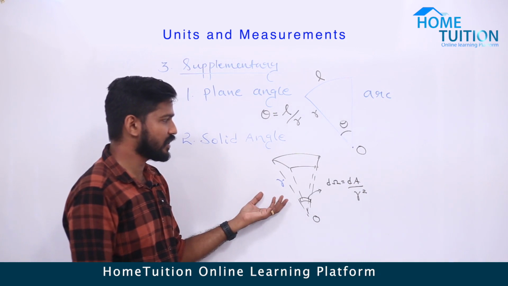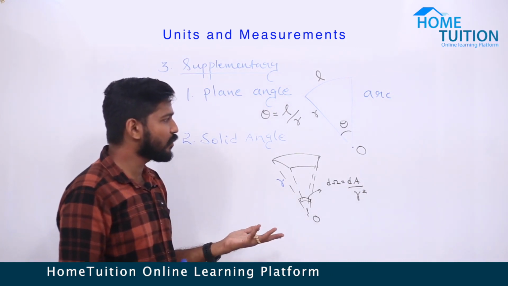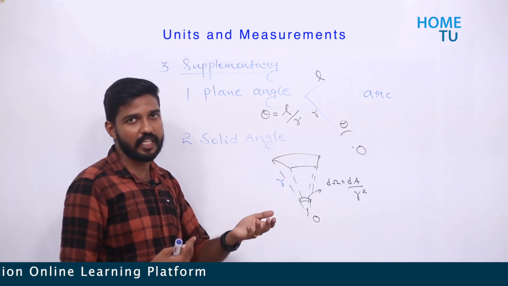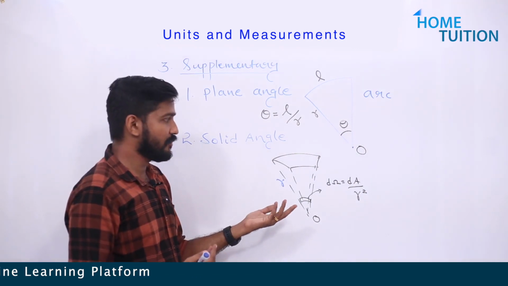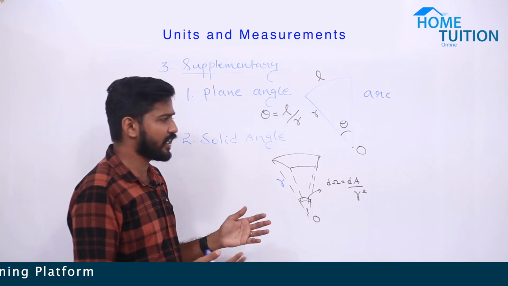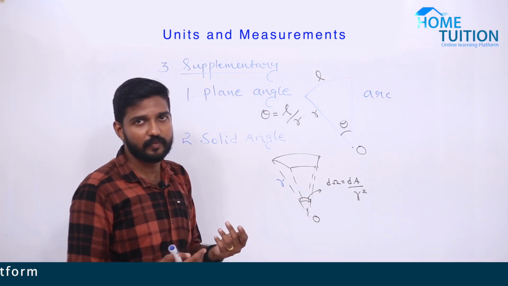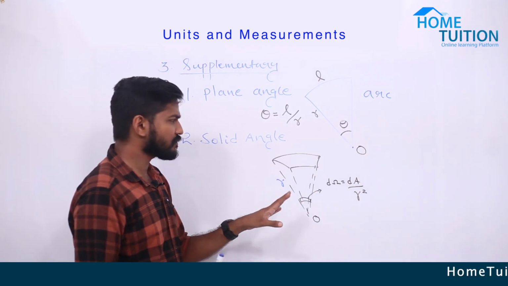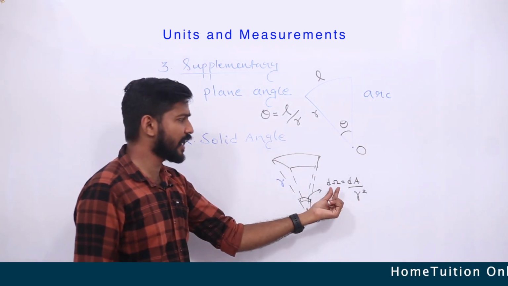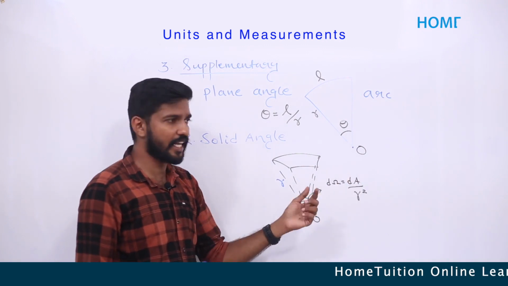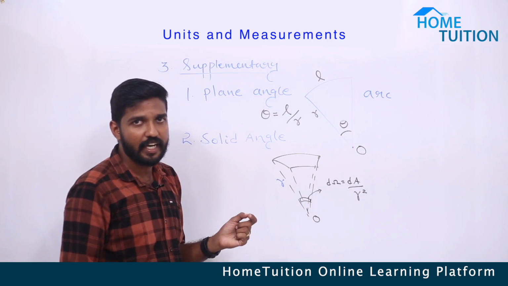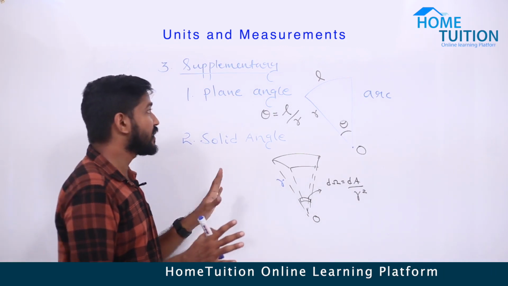Very simple concept. I think in your exams they won't ask this. Maybe they will ask in the JEE exam, and maybe in the NEET exam also. But I don't think they will ask in your public exam, CBSE or state. But just remember that the solid angle d omega equals the area dA by r square.